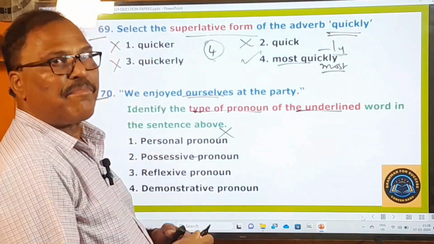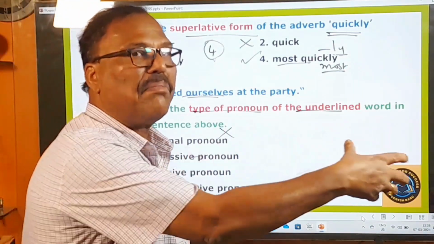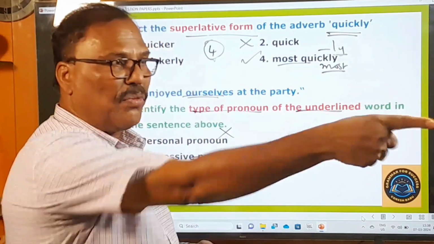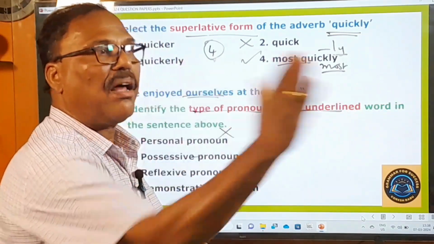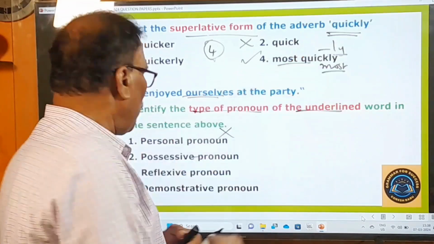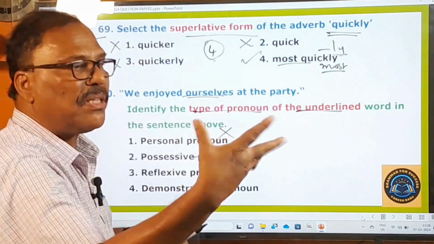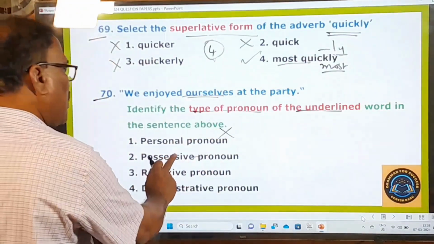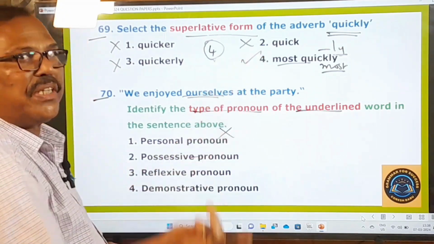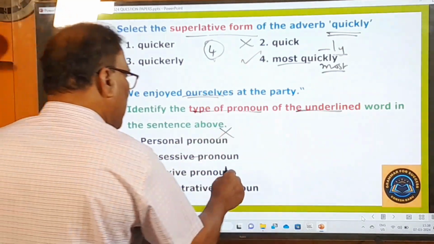Possessive means yokka. My na yokka, our ma yokka, your నీ యొక్క, your మీ యొక్క, his అతని యొక్క, her ఆమె యొక్క, their వారి యొక్క. So whenever it gives the meaning of that yokka, then it is called a possessive pronoun. They are always used with a noun. So that is there. And reflexive pronouns are there.